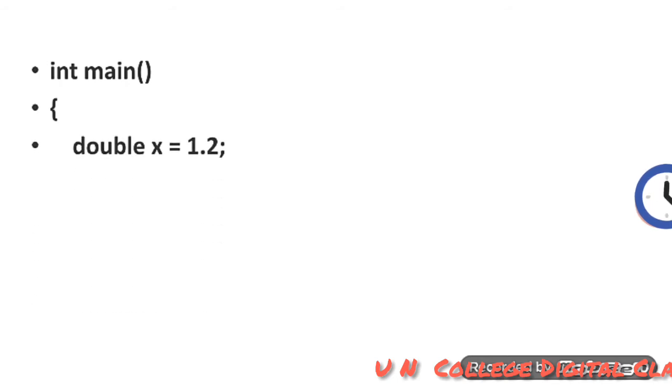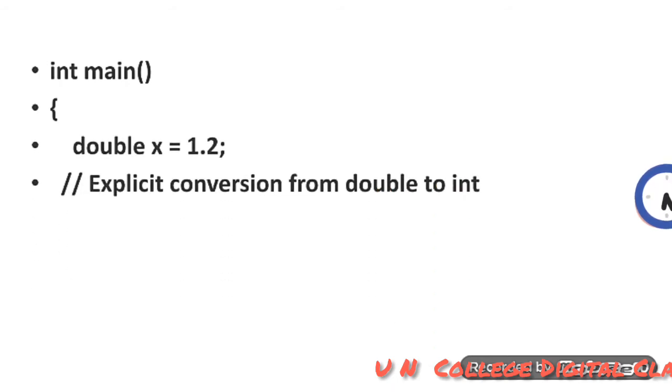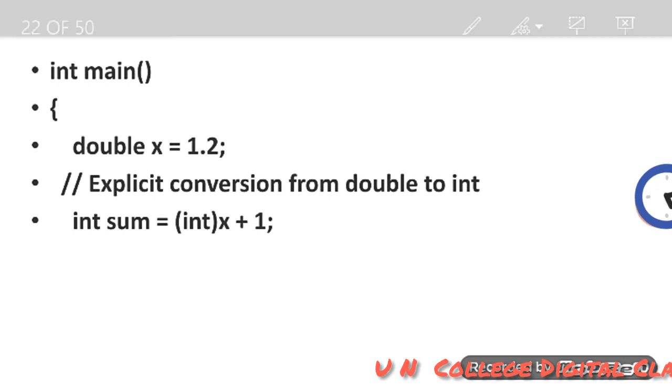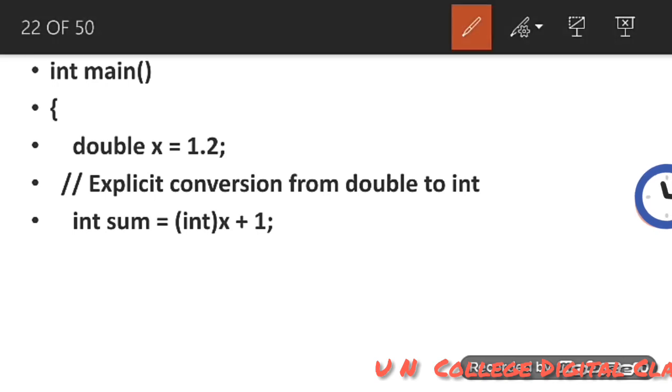Here also I have used one example so that you can get clear on this concept. In this example, int main, inside the main method, double x equal to 1.2. Now I am writing the statement here, int sum equal to int x plus 1. Here we have used explicit typecasting.